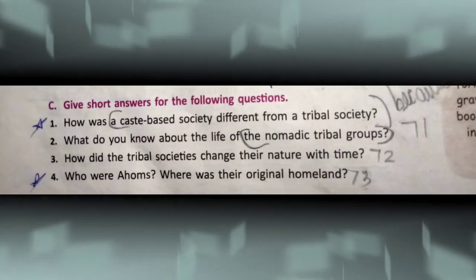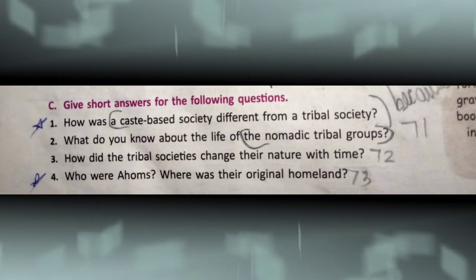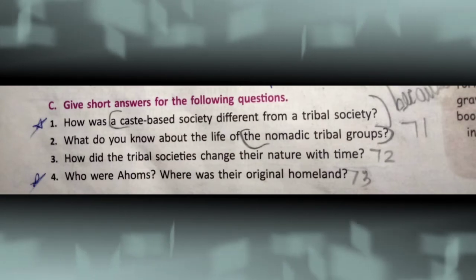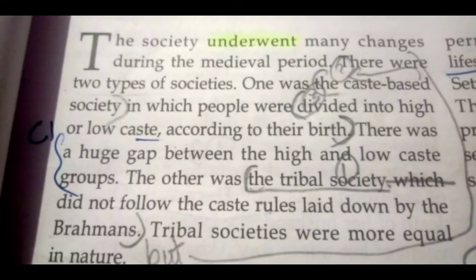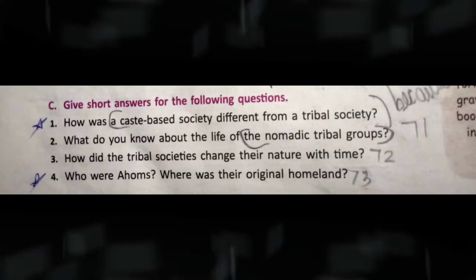Give short answers for the following questions. First question, how was a caste-based society different from a tribal society? In a caste-based society, there is a lot of difference between the high caste and low caste, and it is decided on the basis of their birth. But in a tribal society, they don't follow the caste rules laid down by the Brahmins. Tribal societies were more equal in nature. So the first answer is completed.